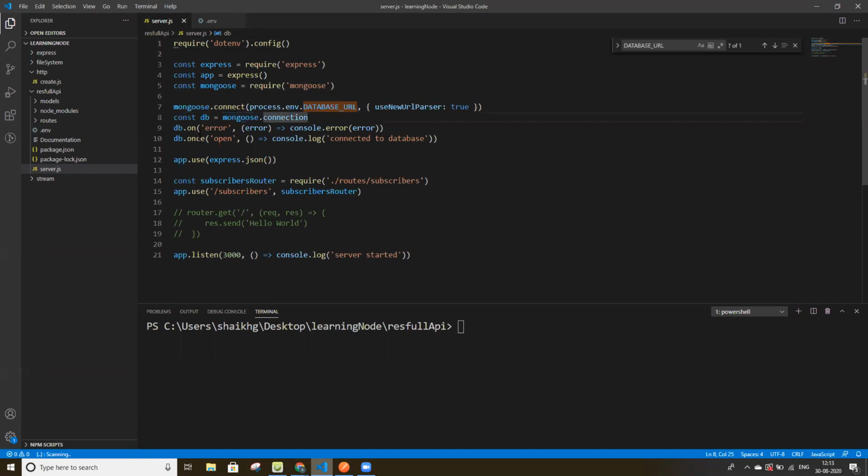So if our database is connected to the server, db.once open will be called. If there is any error, we will face the error and figure out where it is coming from.